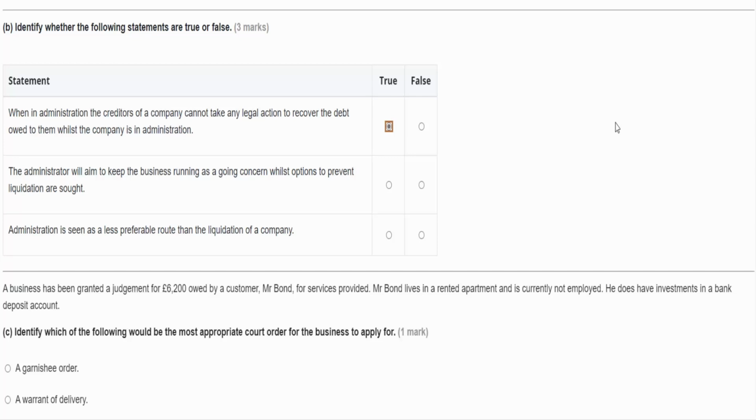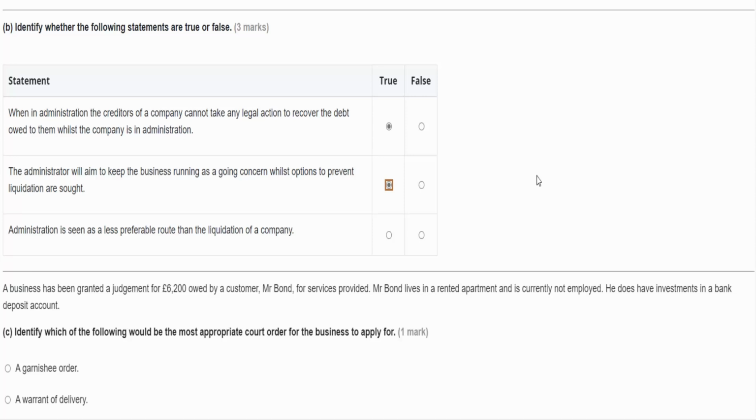Second, the administrator will aim to keep the business running as a going concern whilst options to prevent liquidation are sought. And that's true as well. That's basically the job of the administrator. Let's see if we can turn this business around so that it can pay off its debts. And we're trying to do that instead of liquidating, instead of winding it up.